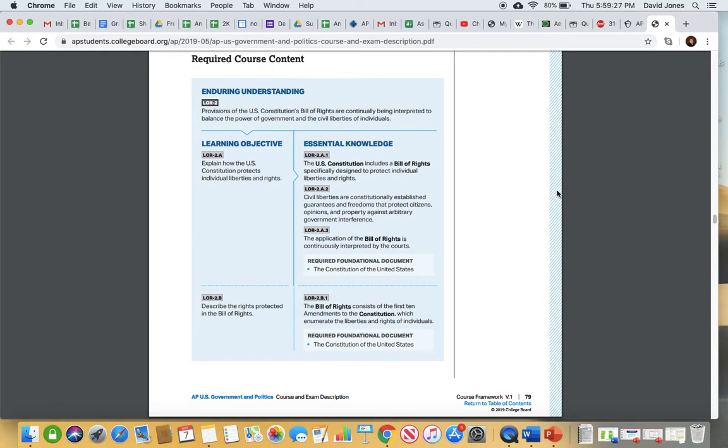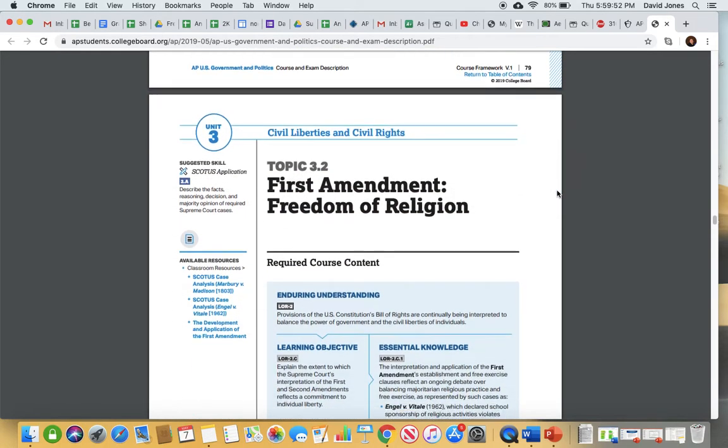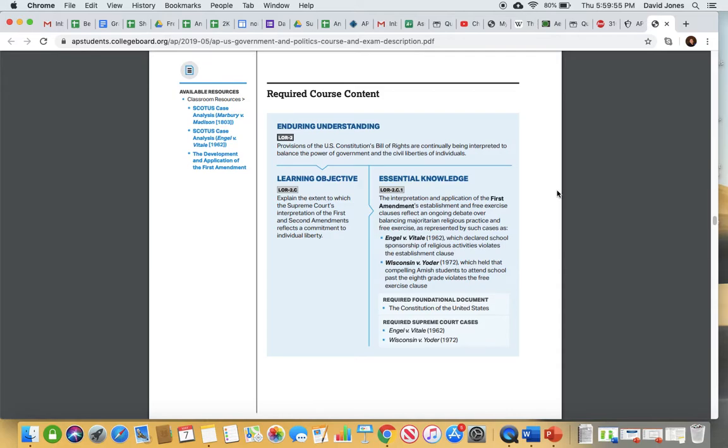Well, obviously it happened. So obviously, you should know at this point what's in the Bill of Rights. You've taken 7 amendments quizzes this year, so obviously that's something that you can keep handy if you need to. I would hope at this point none of you need that, but if you need to keep your amendments handy with you when you take this test, obviously I would recommend doing that if you don't know them. So the Constitution obviously being one of the required foundational documents for the argumentative essay, you could incorporate those as you see fit.